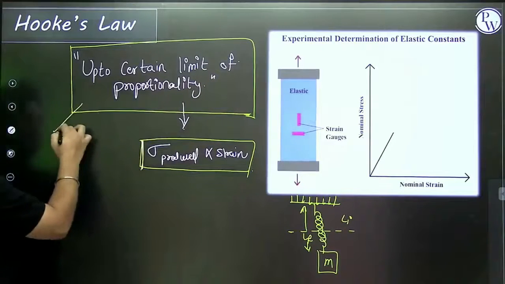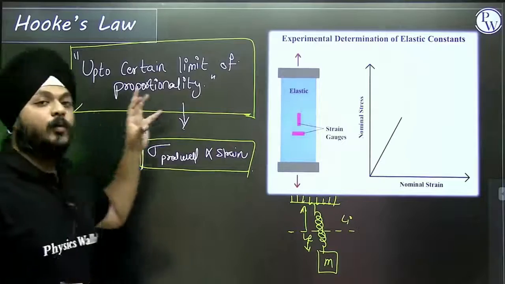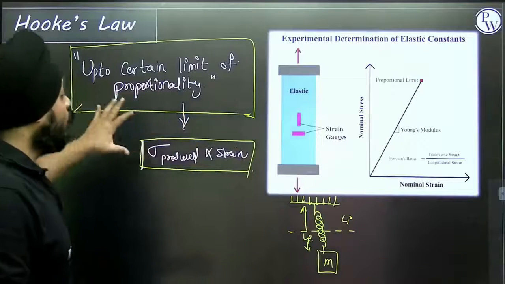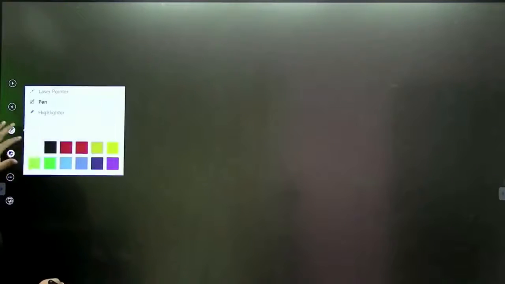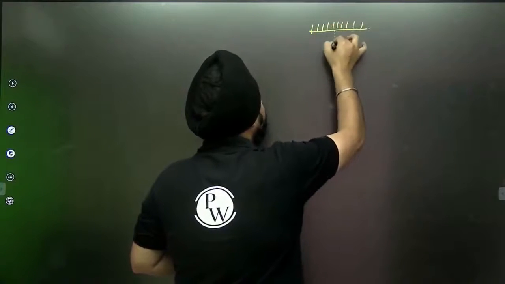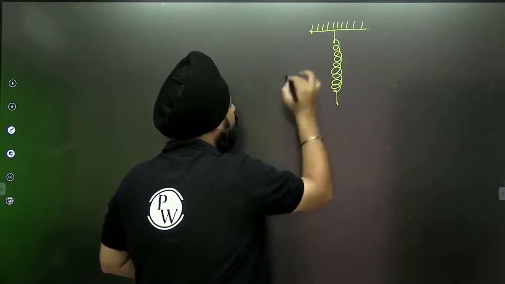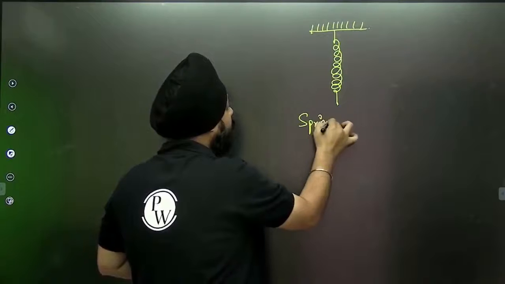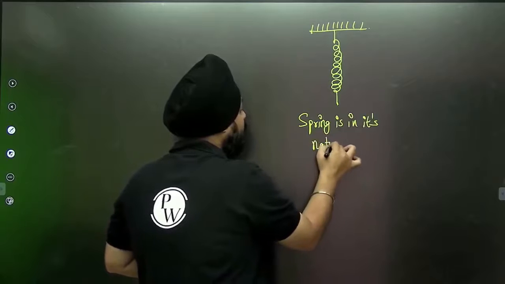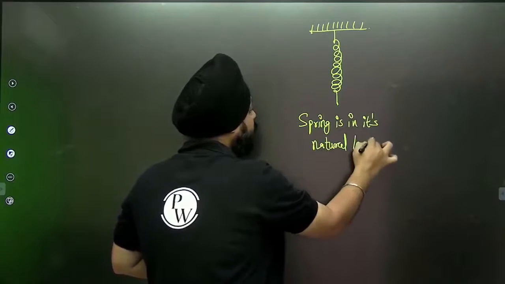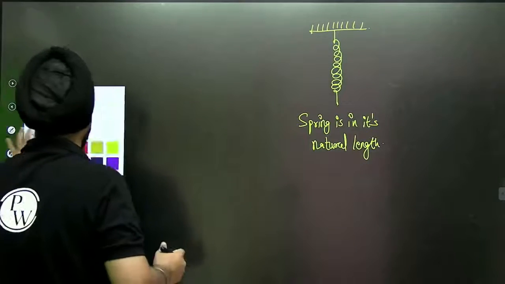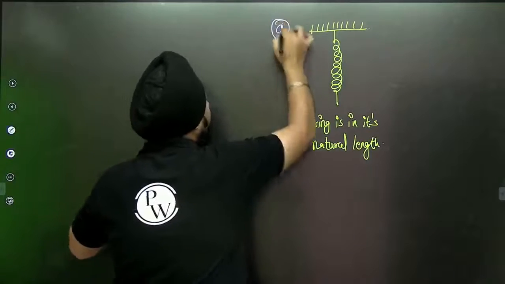I am going to explain this in detail while moving on to the concept of the stress-strain curve, so don't get worried. Right now we are going on to Hooke's law only, and we are going to see one of its examples. Suppose initially the spring is in its natural length. Now suppose a mass is hung, this is A.